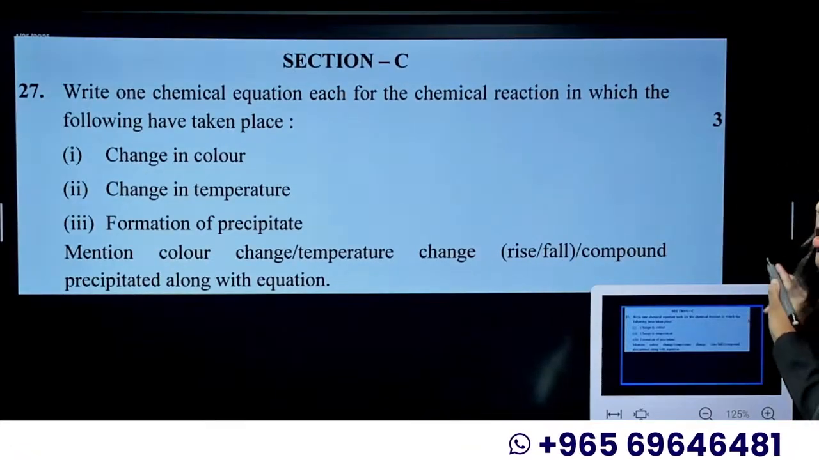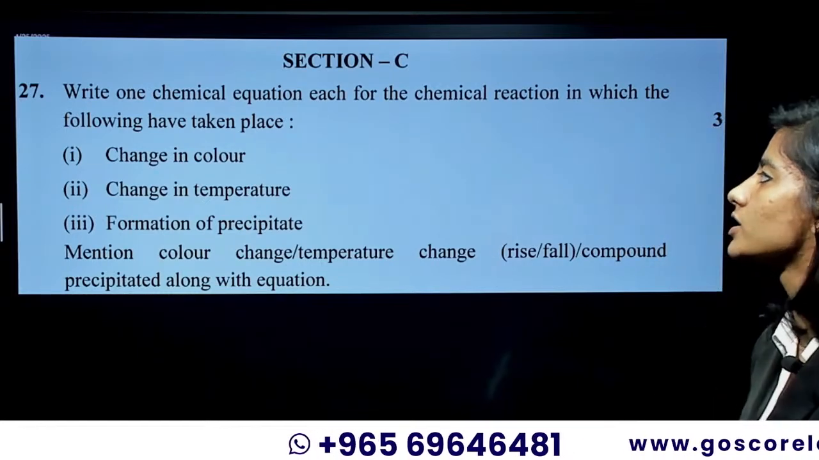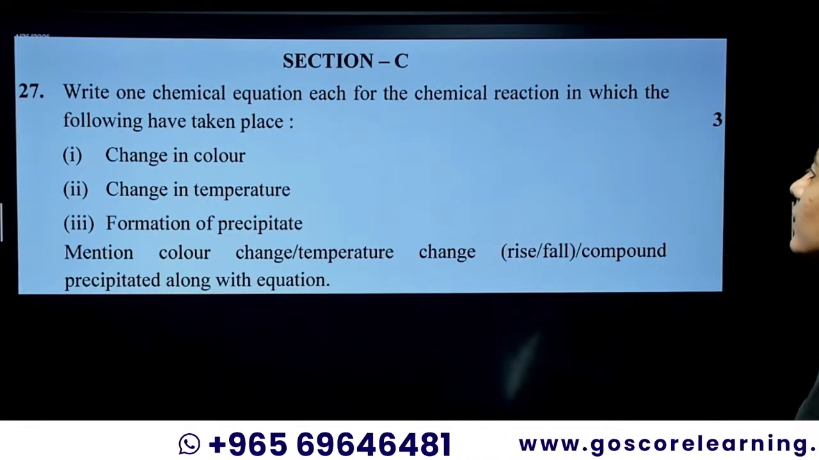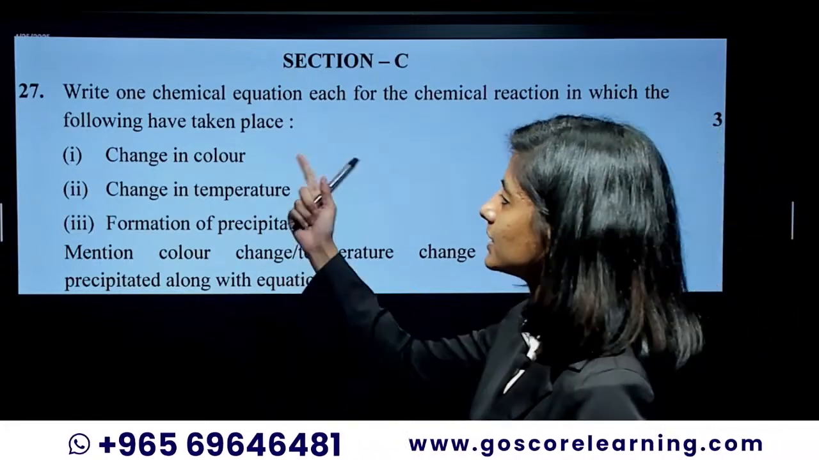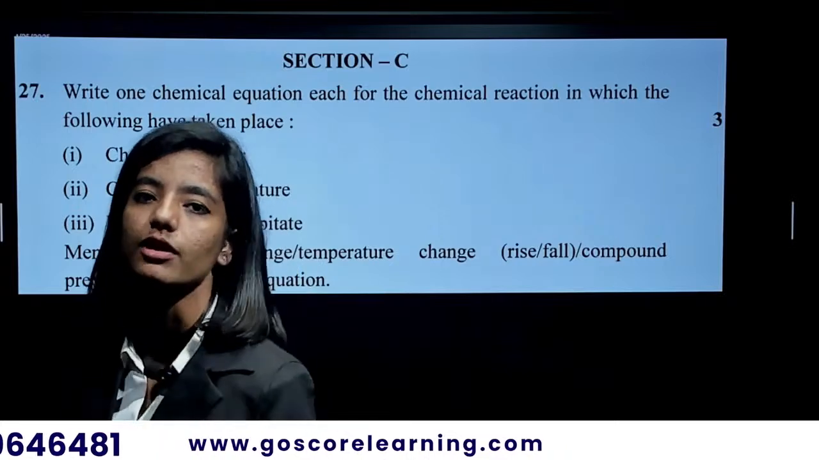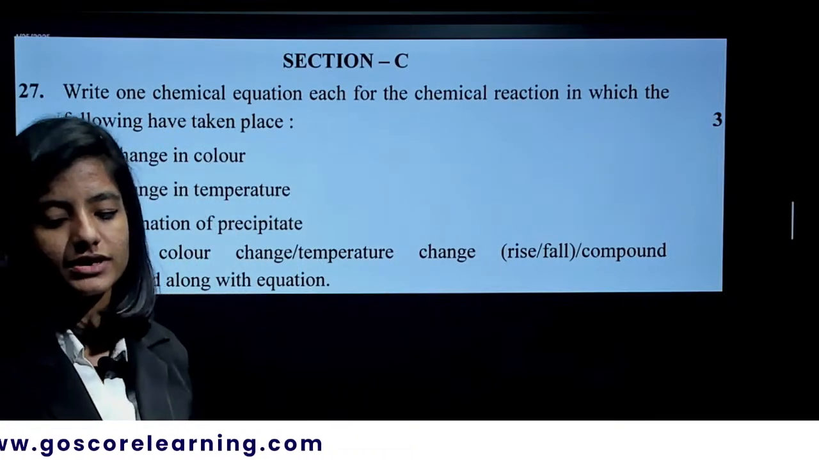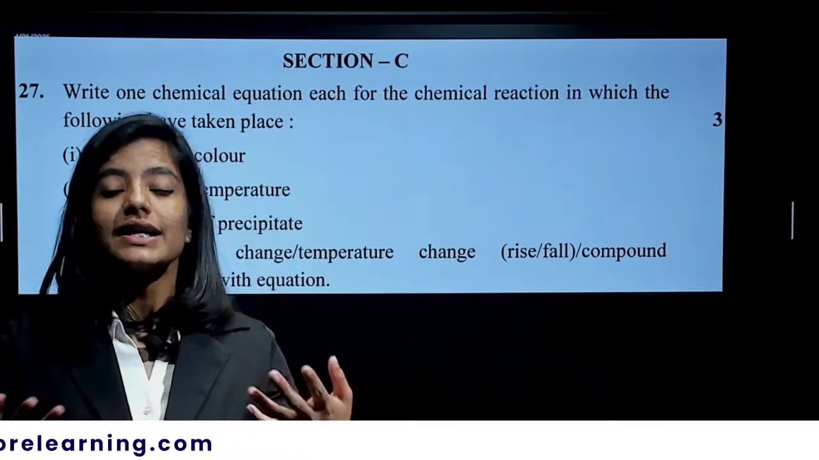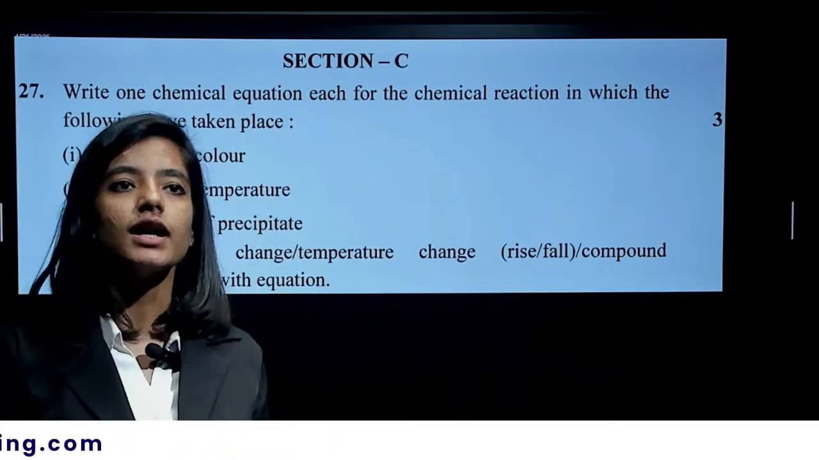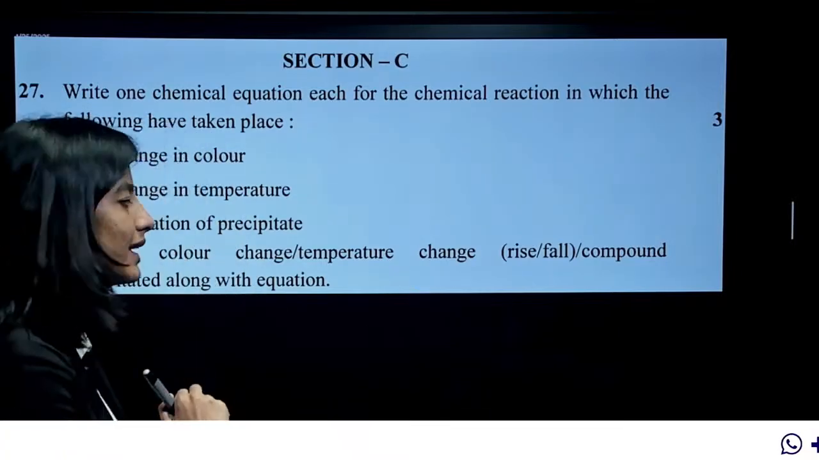Coming into the section C, write one chemical equation for each chemical reaction in which the following takes place, like the change in color. Can you give me a reaction where you can find the color change? Of course, displacement reaction. Everyone will be going ahead with the displacement reaction, right? Can we give the example of iron dipping in the copper sulfate? Okay, let's go ahead with that.